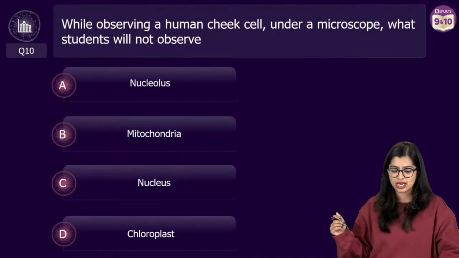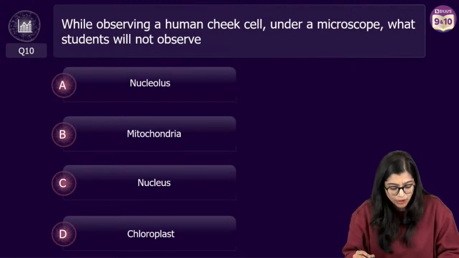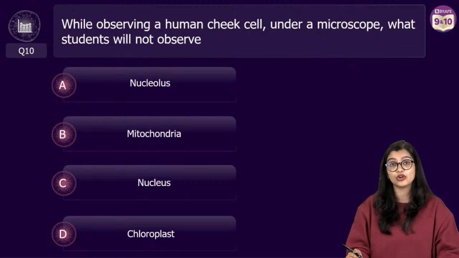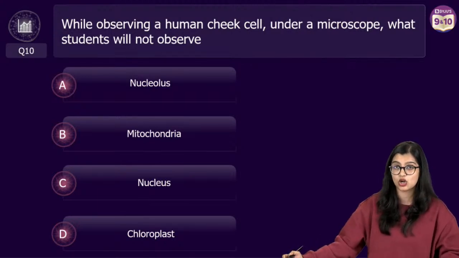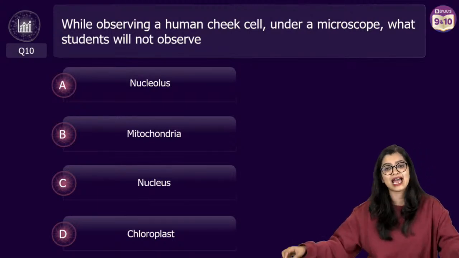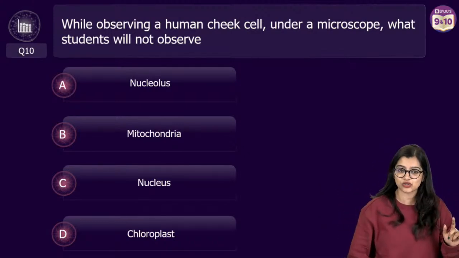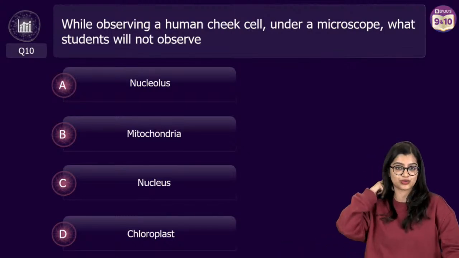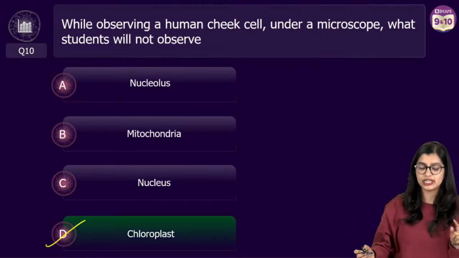Now let's move on to question number 10, after which I think we have a small break where I can take some doubts. While observing a human cheek cell under a microscope, what will the student not see? Will the student be able to see nucleolus? Will the student be able to see mitochondria, nucleus, chloroplast? Now understand that this particular question is not about what you will really see under the microscope. Good. I know that many of you did not unnecessarily get confused, right? Yes, very good. The correct answer is option D, chloroplast.